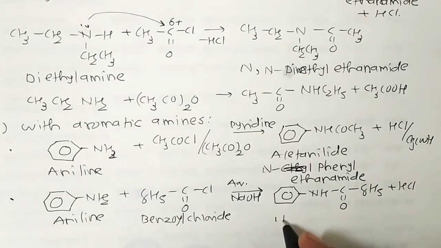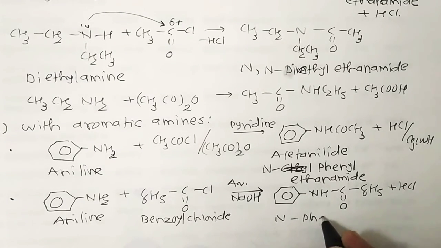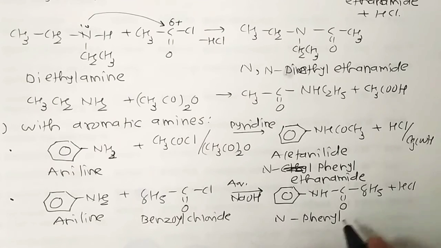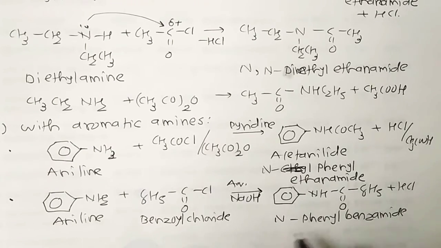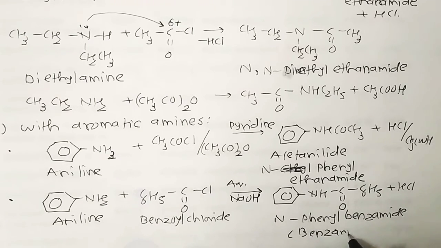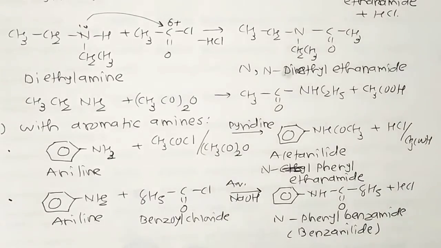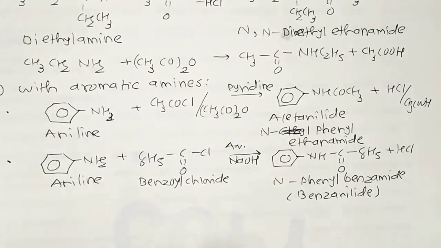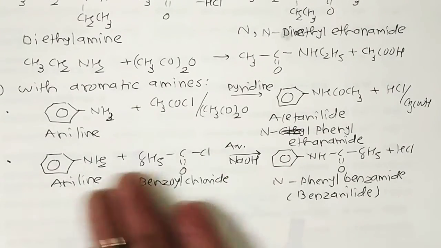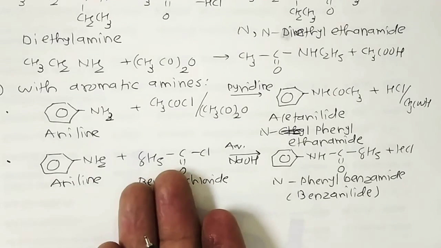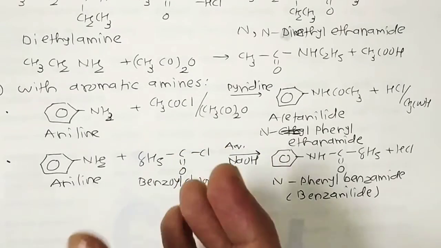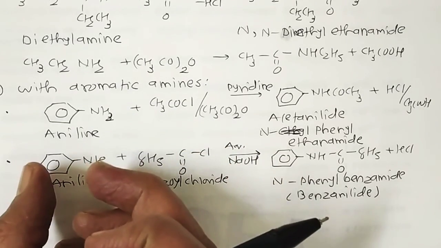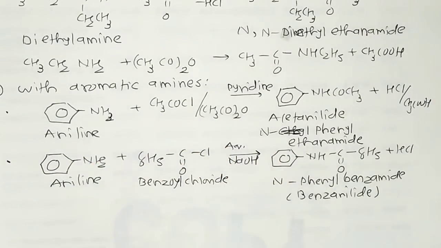The name of this compound is N-phenylbenzamide, or another name is benzanilide. So simply this is a benzoylation reaction or acylation. In this acylation reaction, simply H and Cl are removed, and C6H5CO is attached to this nucleophile group. So we get a product.